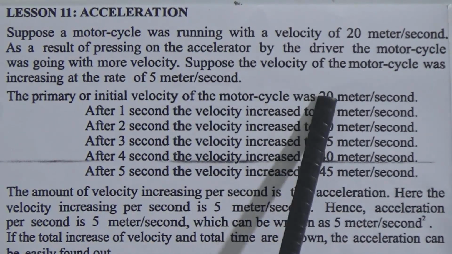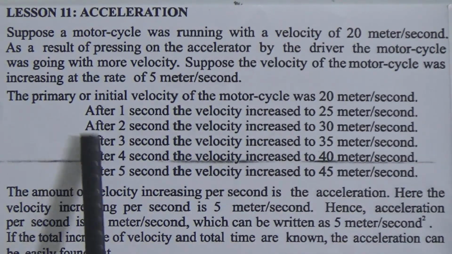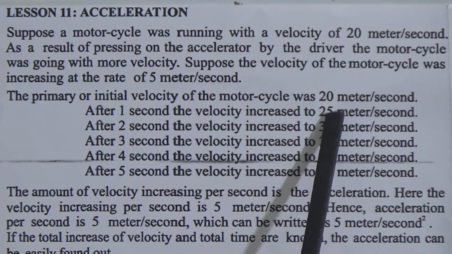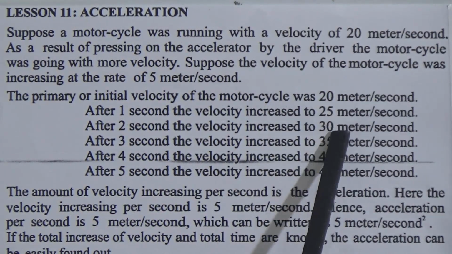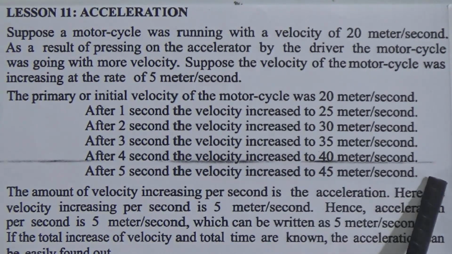That means 5 will be added to this 20, that means 25 meter per second. After 2 seconds, the velocity increased to, that means with this 25 we have to add again 5 meter per second. Like this, after 5 seconds, the velocity of the motorcycle will be 45 meter per second.